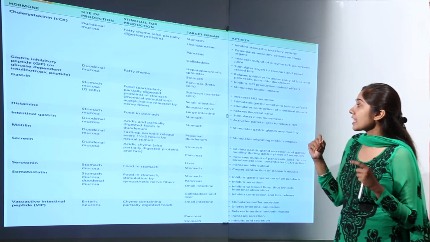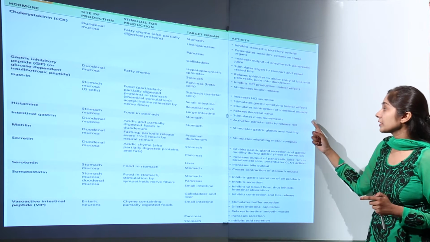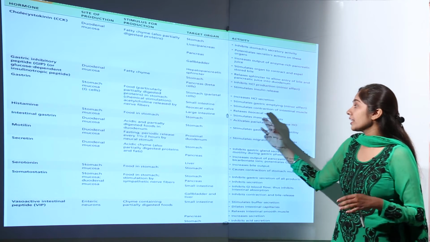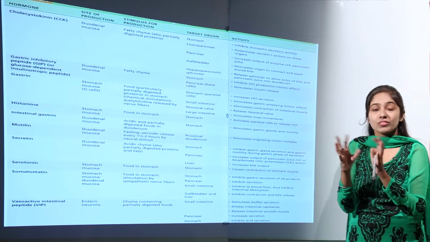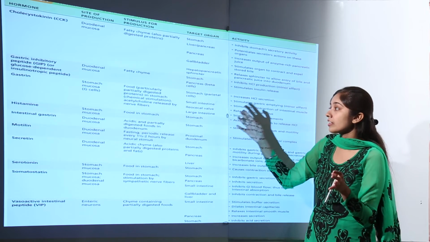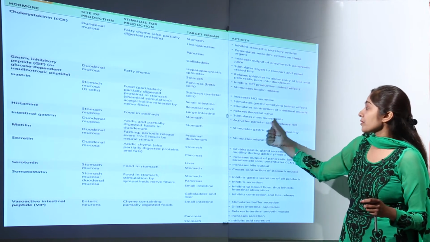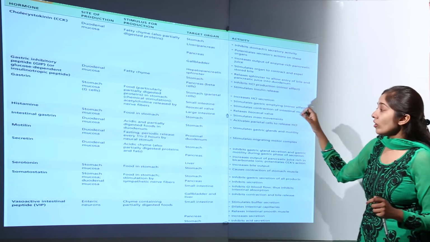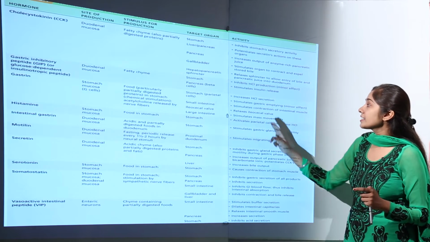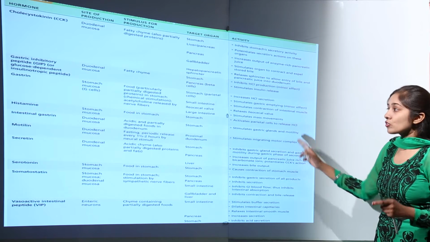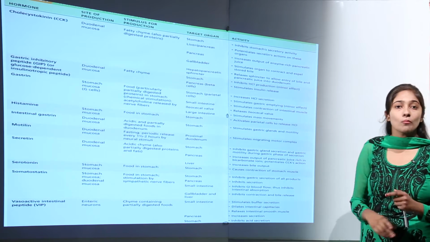If we talk about its action on the small intestine, it stimulates contraction of intestinal muscles. In the ileocecal valve, it relaxes the valve. In the large intestine, gastrin stimulates mass movements. So in the stomach, gastrin increases HCl secretion and also stimulates gastric emptying, which is a minor effect of this hormone.